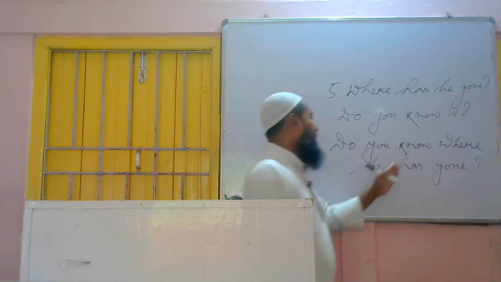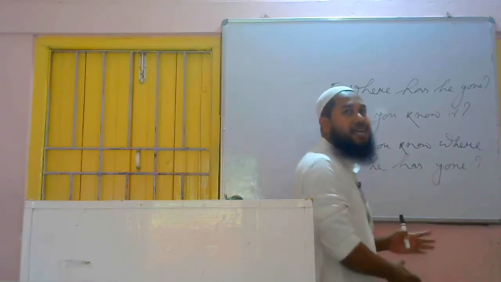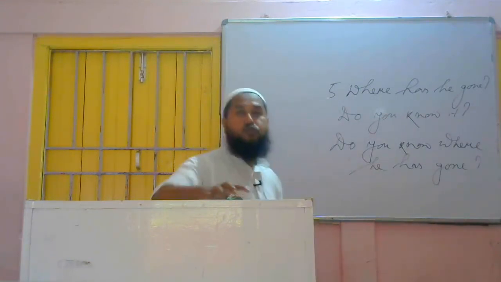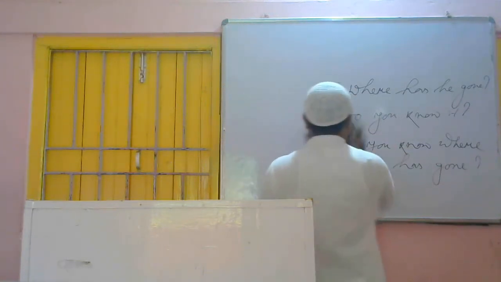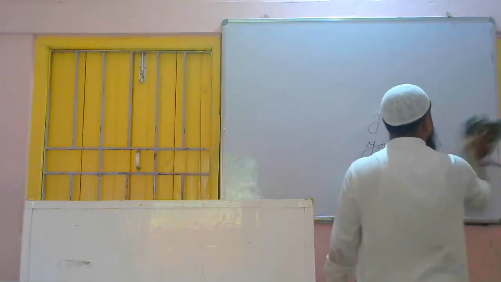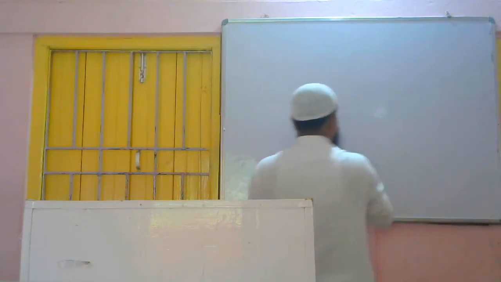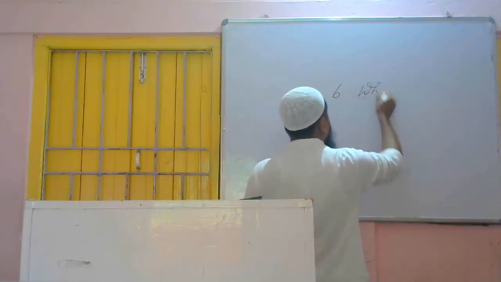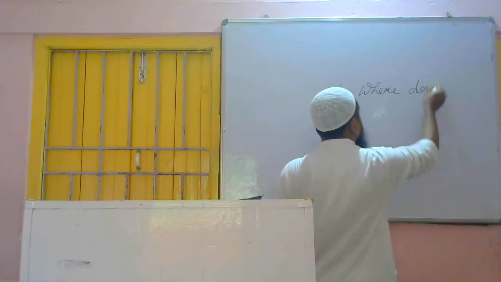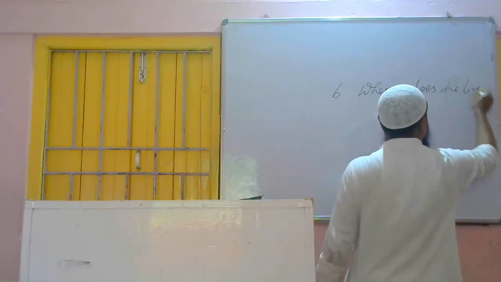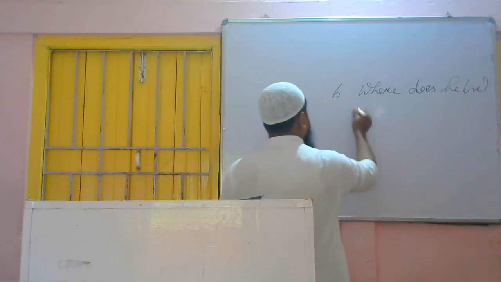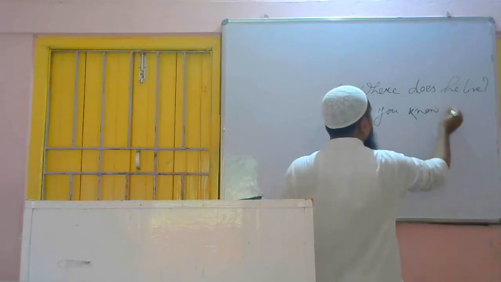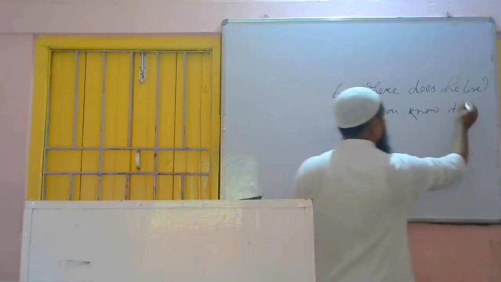If we write, do you know where has he gone, then two formations of interrogative sentence will be added, and this sentence will not be a correct one, this one will be wrong. So I hope you have understood. One more example from this, let's try. Number 6, where does he live? Question mark. Second one, do you know it? Once again question mark.